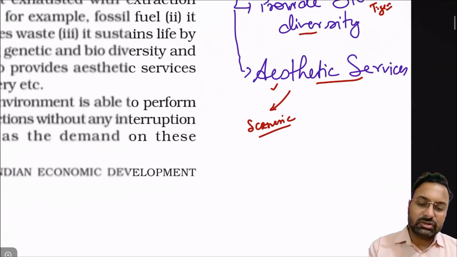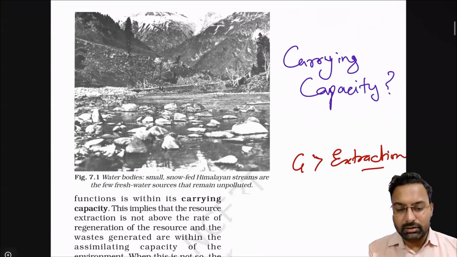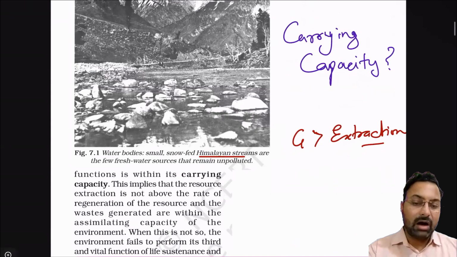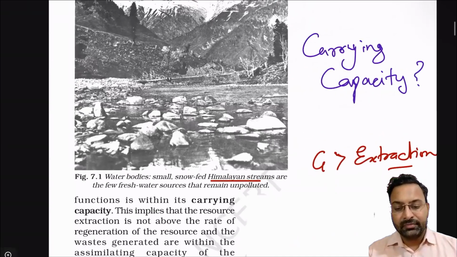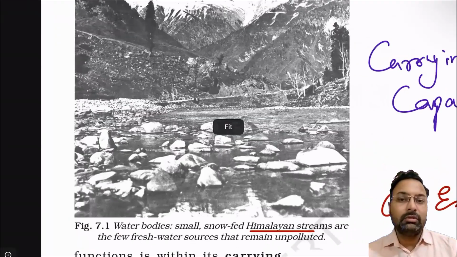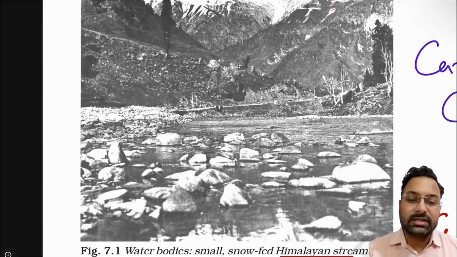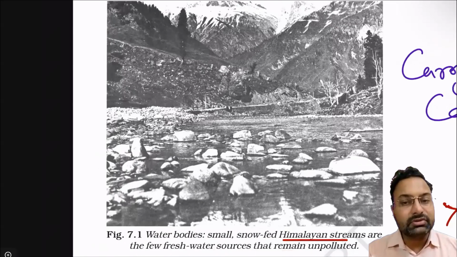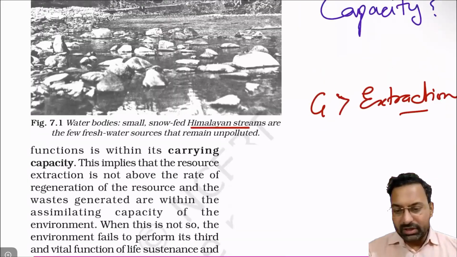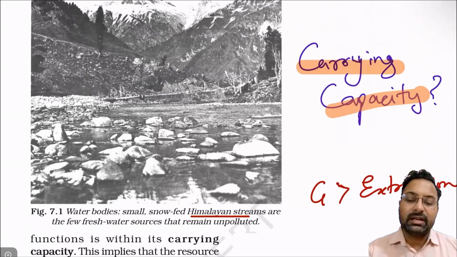So we have seen the functions of the environment. Now moving ahead, if you see, this is a Himalayan stream. How do you find this stream? It is one of the impressive streams that you will find when you visit the Himalayan areas. This is the scenic beauty, or the aesthetic service, that is provided by the environment. Now moving ahead, the next topic is the concept of carrying capacity. What is the carrying capacity of an environment?